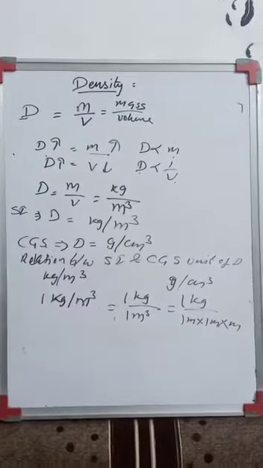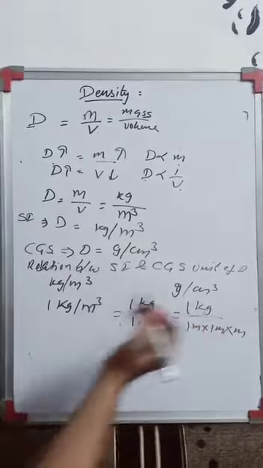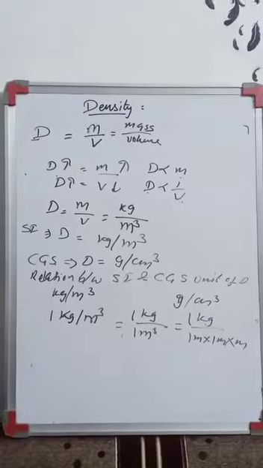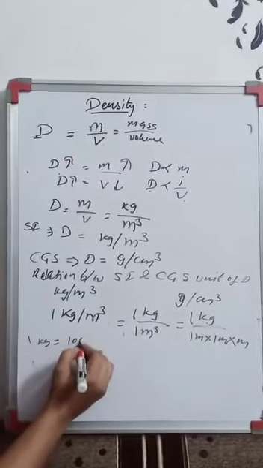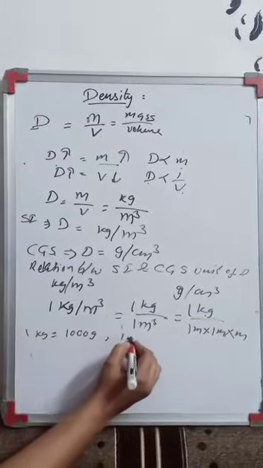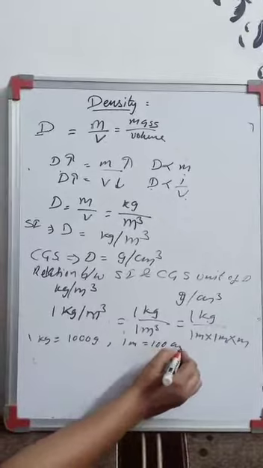So now, kg is the SI unit. Can I convert it into gram? So 1 kg is how much? It is 1000 gram, and 1 meter is equal to how much? 100 centimeter.